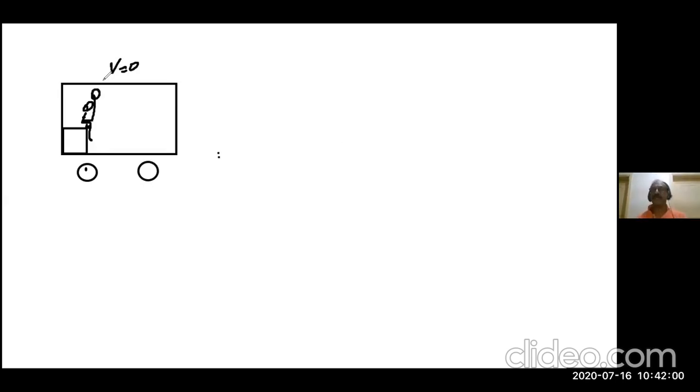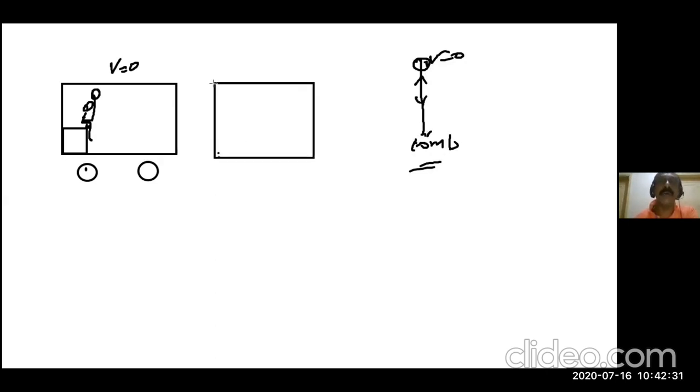It's a vertical motion. Suppose you're throwing with 10 meter per second. In 1 second, it will reach maximum height and become velocity 0. Again, it will come back to his hand in another 1 second. So in 2 seconds, it will come back to his hand itself. In 1 second it went up, gained velocity 0, then it will fall back to his hand, freely falling back.